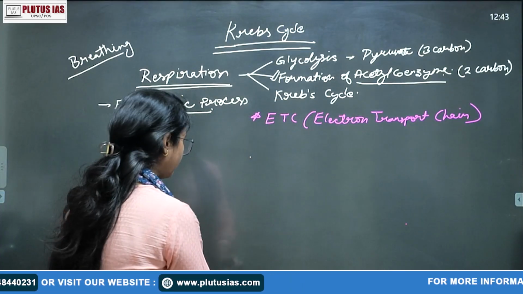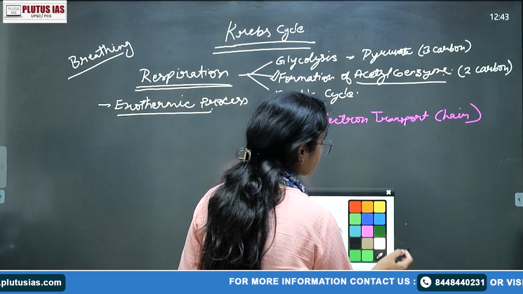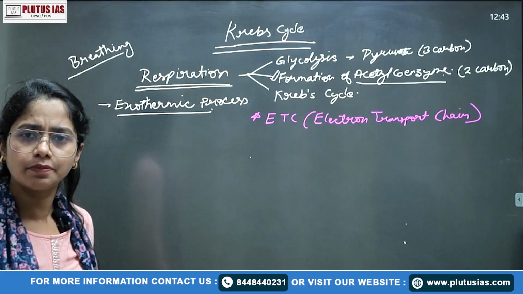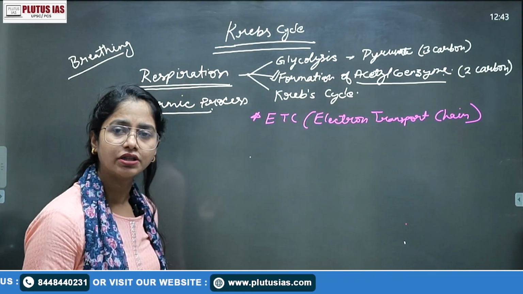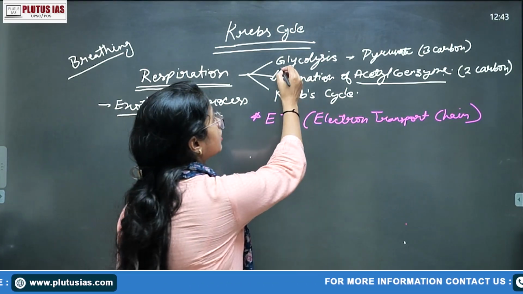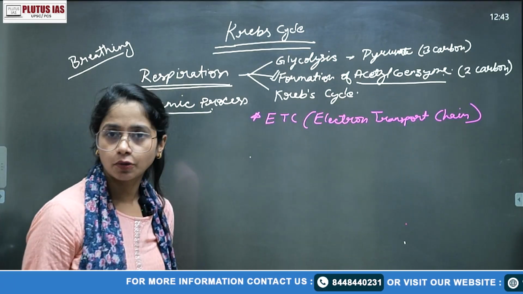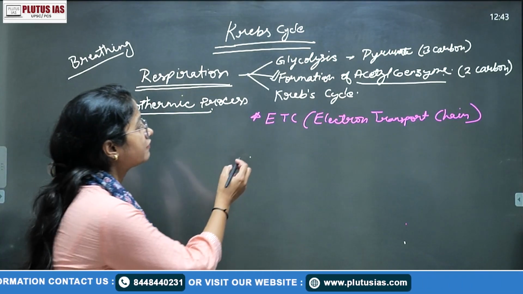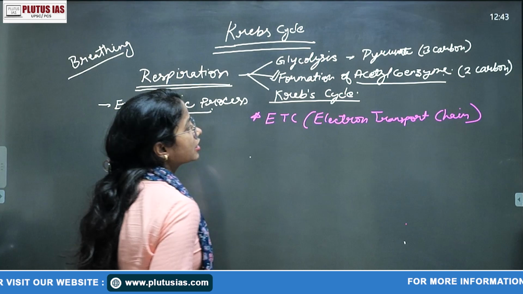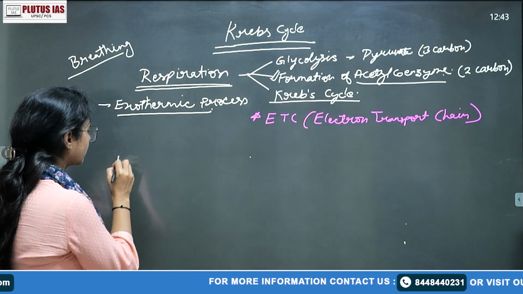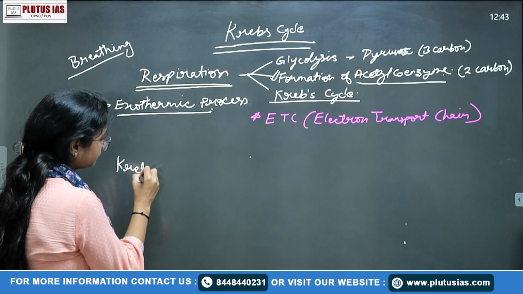So what we have covered: when we covered glycolysis, we talked about how glycolysis is a basic process which generally occurs in all living organisms. Glycolysis occurs in the cytoplasm or the cytosol, है ना? Then when we talk about the Krebs cycle, now we can start writing about the Krebs cycle.